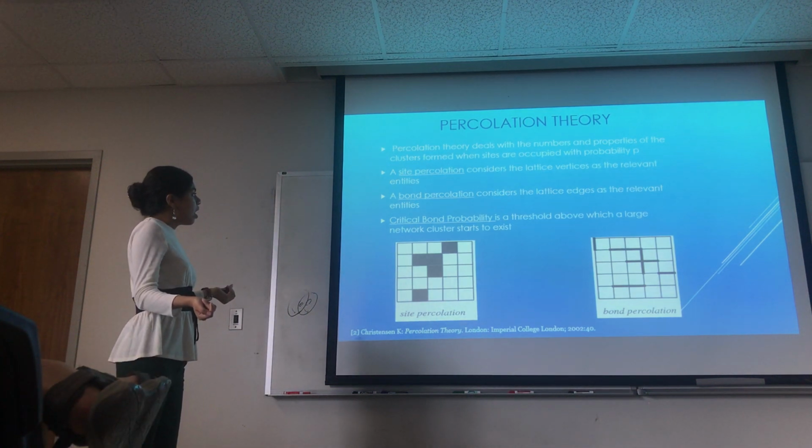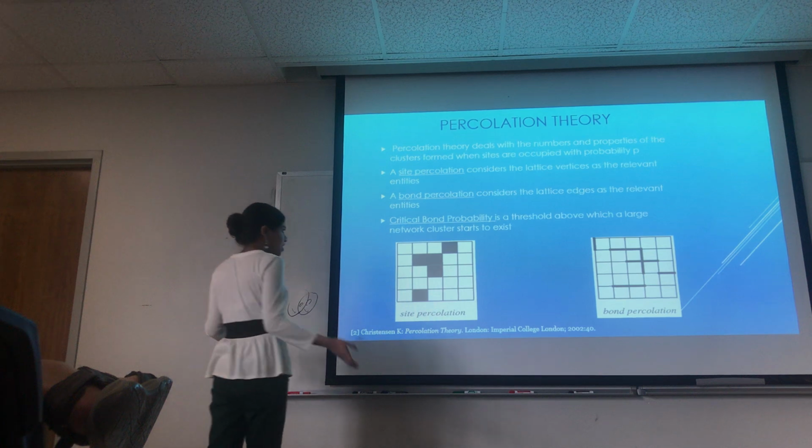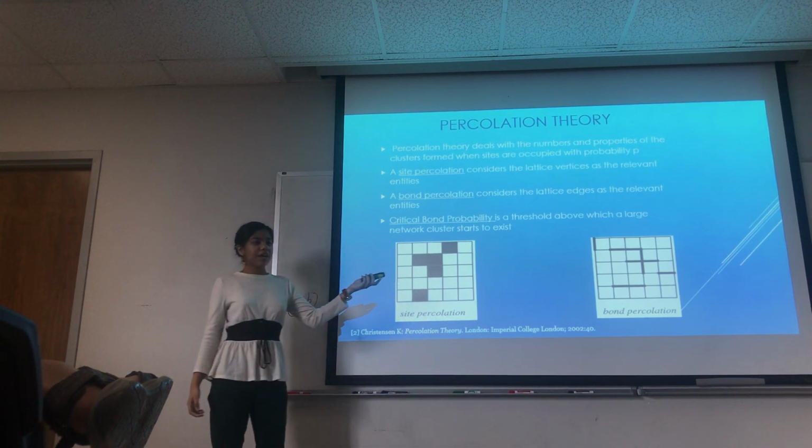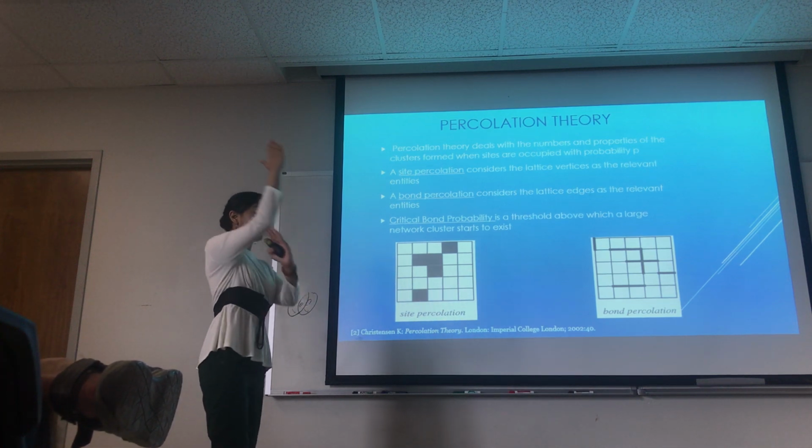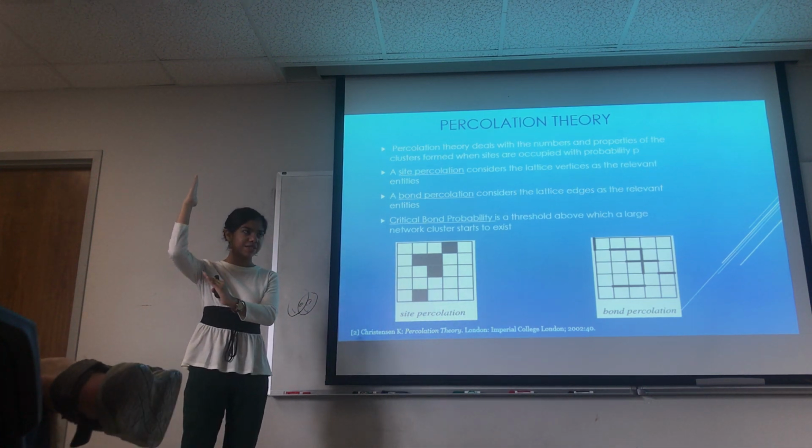Okay, so an important part of bond percolation theory is the critical bond probability. And what it is, is a threshold. And above this probability threshold, a large network cluster starts to exist.